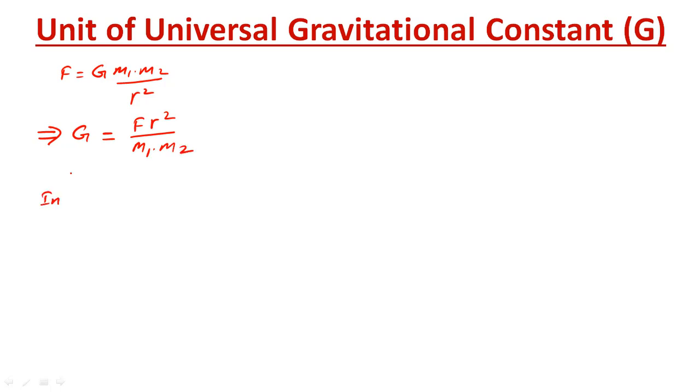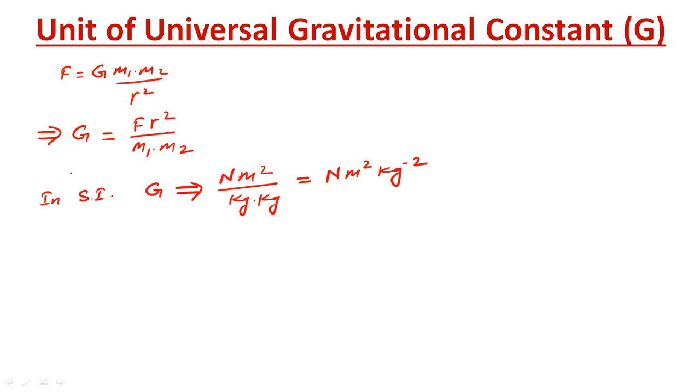So in SI, the unit of force is Newton, and distance is meter, so meter square upon kg into kg. In this way we get Newton meter square kg raised to minus 2.